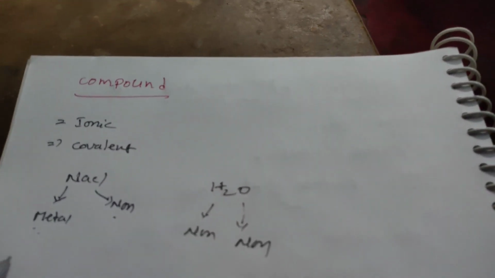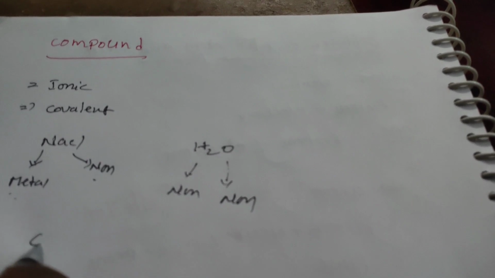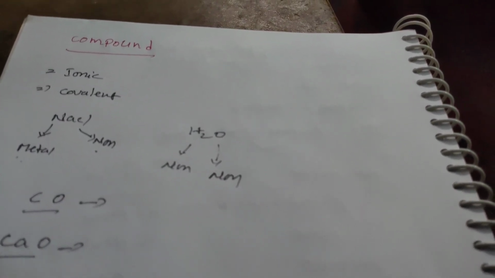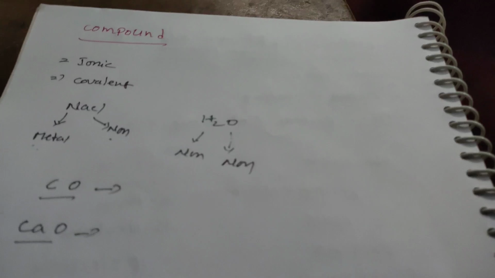For example, here I am taking carbon monoxide and calcium oxide. Carbon monoxide is a molecular compound and calcium oxide is an ionic compound. Carbon monoxide is a molecular compound and calcium oxide is an example of an ionic compound. Okay students, next one